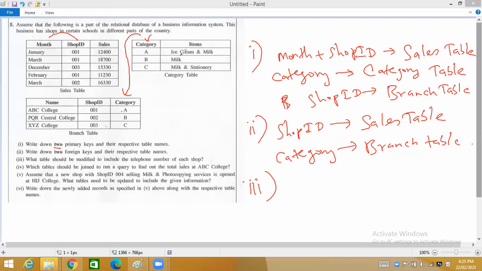For category, can I put a telephone number? No, it is not appropriate because what does category have? It has ice cream and milk. So let's come to the branch table. The branch table is suitable because in a branch table we can have the telephone number of each branch. So the suitable table to include the telephone number is the branch table.